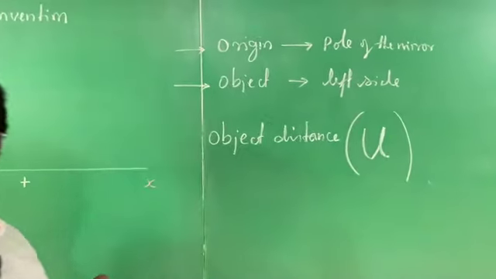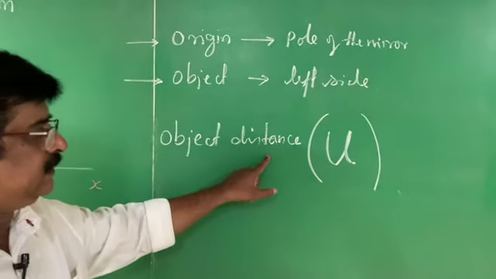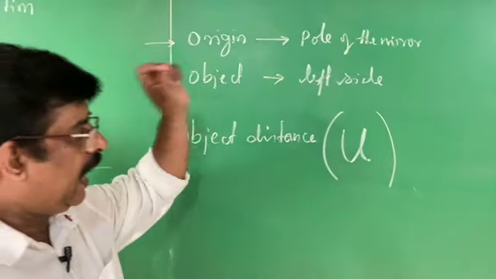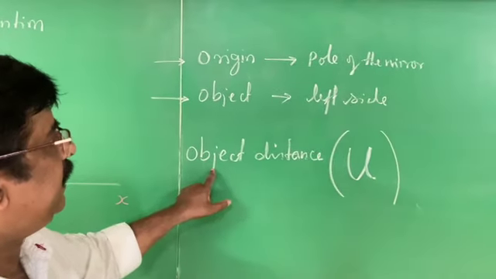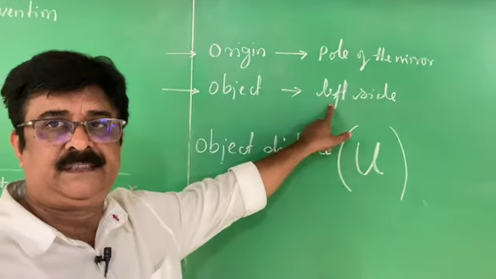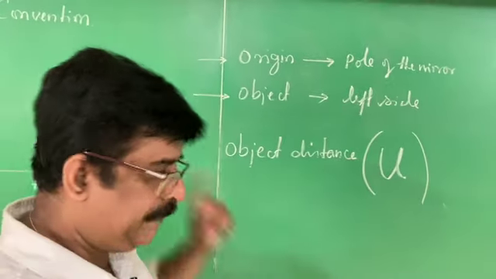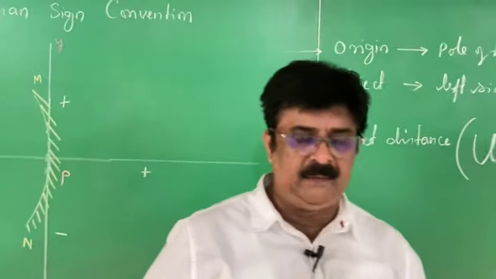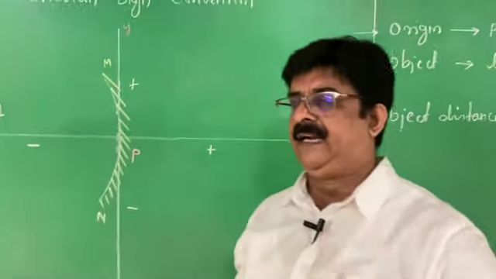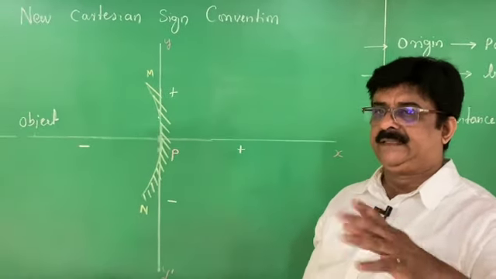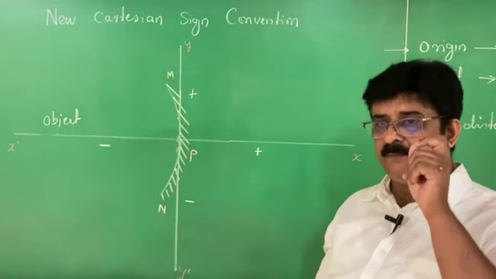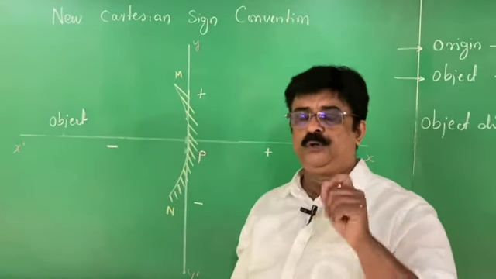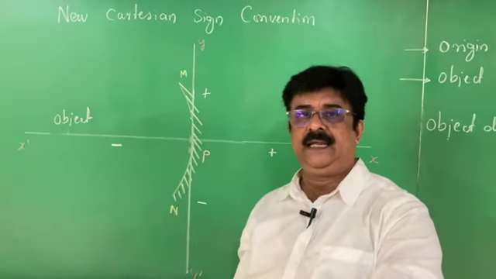This object distance is to be considered always negative to solve the problem, because the object is always kept in the left side. Understand? I repeat once again. In the problem, he may give that the object is placed in front of the mirror at a distance of 30 centimeter. You take 30 centimeter, but when writing the value of u, you should take it as minus 30.